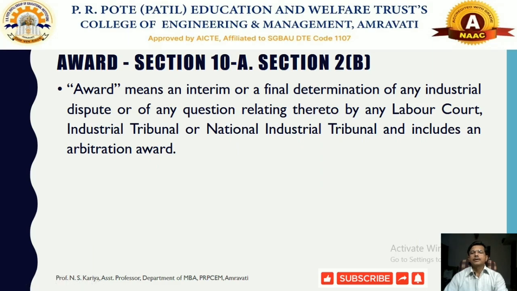That mechanism works under certain machinery for the settlement of industrial dispute, which is called conciliation, arbitration, and adjudication process. Under these, activities go on specifically to resolve a particular industrial dispute and arrive at a decision. That decision is called an award, and it is binding on both the parties.